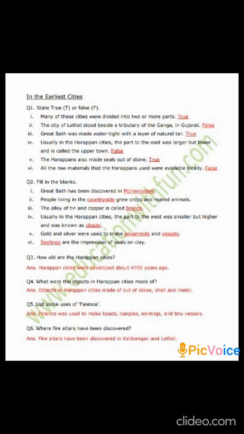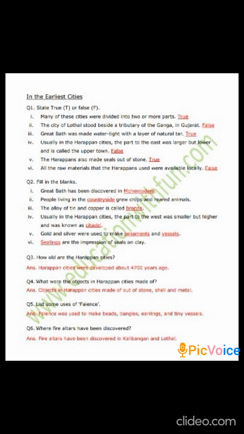Now let us discuss the objectives and the question answers which I have given you in the PDF. State true or false. Many of these cities were divided into 2 or more parts. Yes, because Harappan cities were divided into 2 parts, and Dholavira was divided into 3 parts. Some other cities were divided into other parts. Okay. Then, the city of Lothal stood beside a tributary of the Ganga in Gujarat. We said no, it's false, because it was beside a tributary of the Sabarmati.